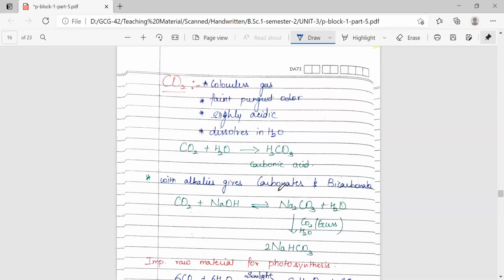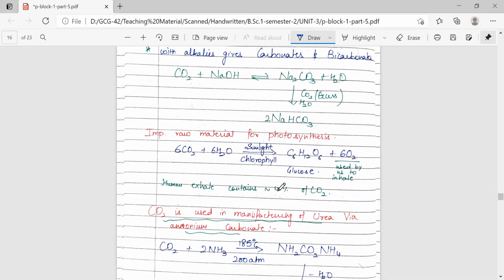So carbon dioxide is a colorless gas. It has a faint, pungent odor. It is slightly acidic and dissolves in water to give carbonic acid, which is present in soft drinks. With alkalis, as it is an acidic gas, it gives the corresponding salts. It will give the formation of two types of salts, carbonates and bicarbonates.